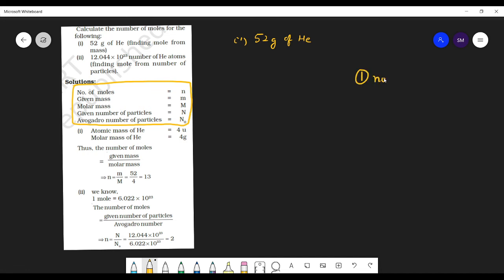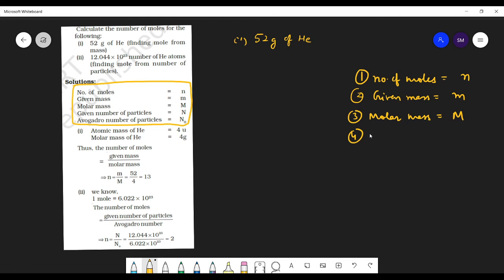First, number of moles, that we write with small n. Second, given mass, that we write with small m. Third, molar mass, that is a standard quantity, so we write it with capital M.